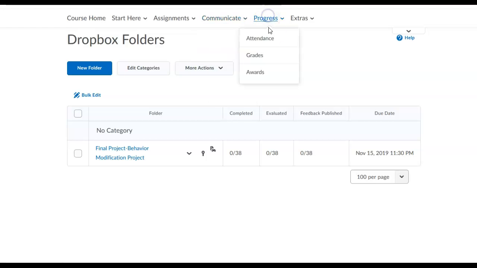Now, under progress, there's an attendance register. I have an assignment that I use to mark your activity in each of the weeks that we're in class. So you can check this to make sure I've marked that you did complete the activity, turned it in, so you get 100% on your attendance.